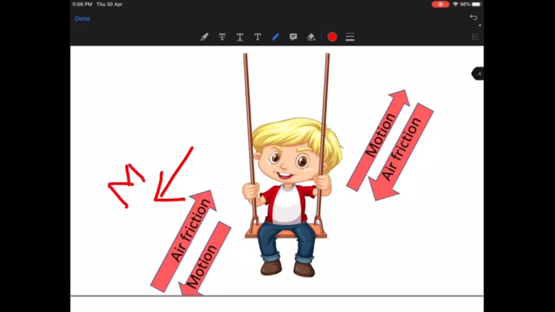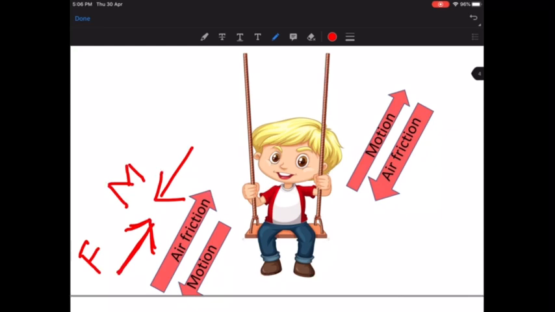Now there is air around this boy, right? That air will give an opposite force to the body of the boy. That opposite force is called friction. So whenever the swing is coming in the forward direction, there is going to be a friction, called air friction, in the backward direction. Now the swing goes back.